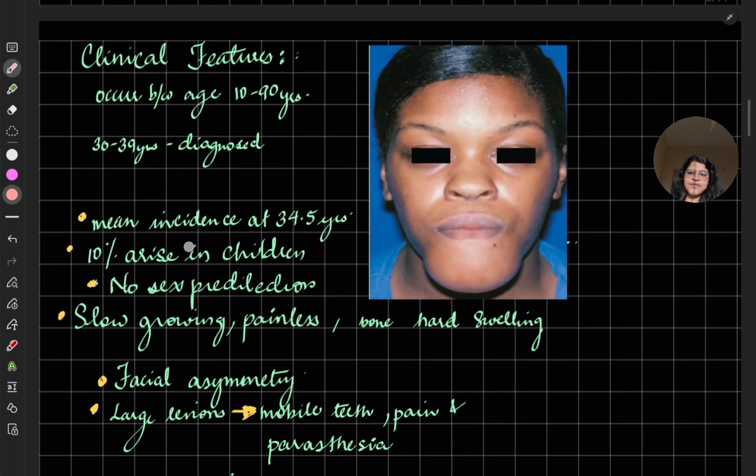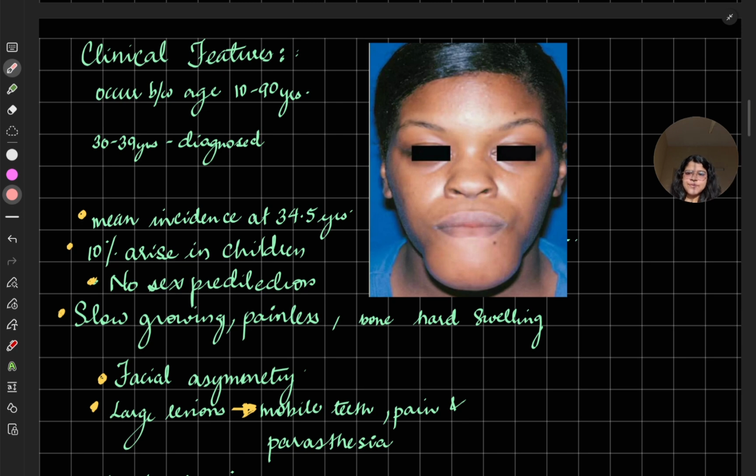Now we come to the clinical features, how you can see it clinically. Occur between age of 10 to 90. I have told you all the decades, all kinds of ameloblastoma occurs. So that way you will have to diagnose. So you see a swelling in mandible over here. So 30 to 39 is the mean age that this gets diagnosed.